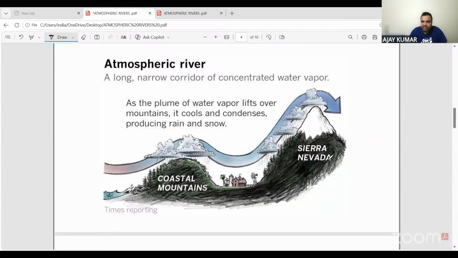ठीक है, this is the coastal mountain, this is Sierra Nevada. सेम वही है. यहां से आपका the concentrated band of air is uplifted. It is carrying a lot of moisture and it goes like this. And once it gets an orographic effect in the coastal regions, it will unleash rainfall here and here also. ठीक है, and this is mostly the area that is close to California.